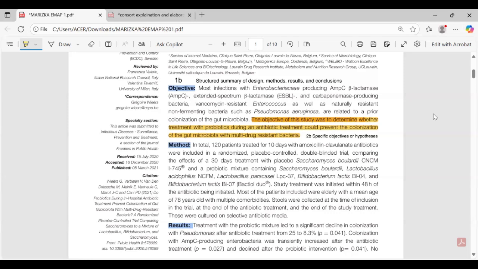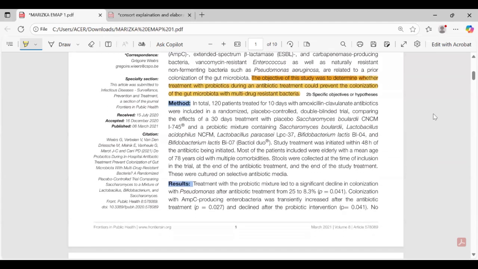Study treatment was initiated within 48 hours from the antibiotic being initiated. Most of the patients included were elderly, with a mean age of 78 years old, with multi-comorbidity.